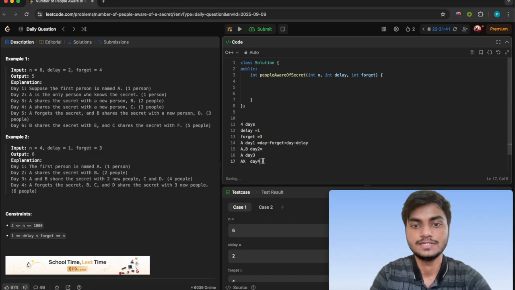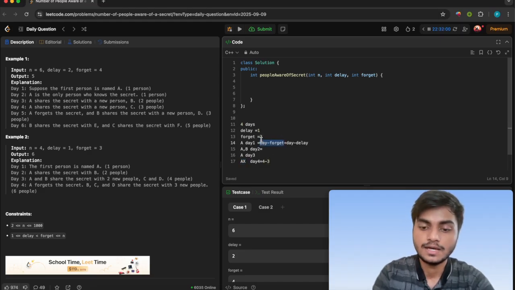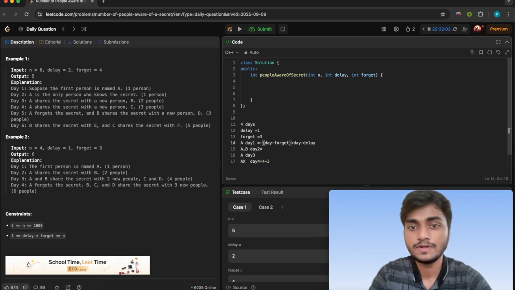If I consider day 4, A is forgetting: 4 minus forget 3 is 1. On day 1, A is there, so A is going to forget on this day. So d minus forget is removed from the total contribution, and d minus delay is added to the total contribution.